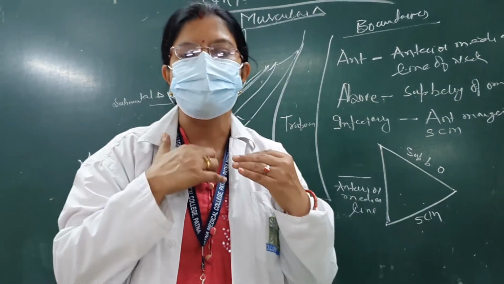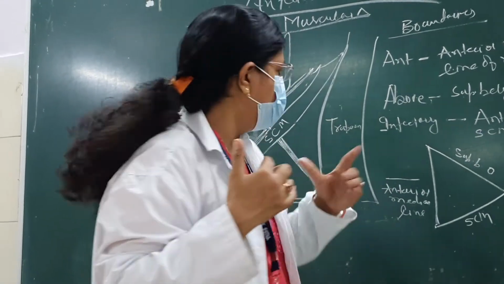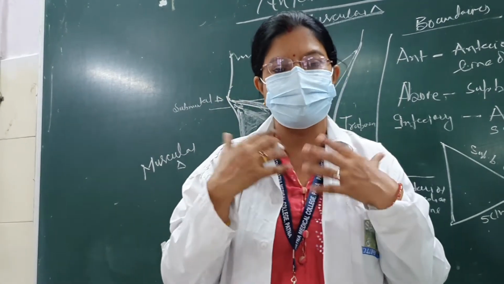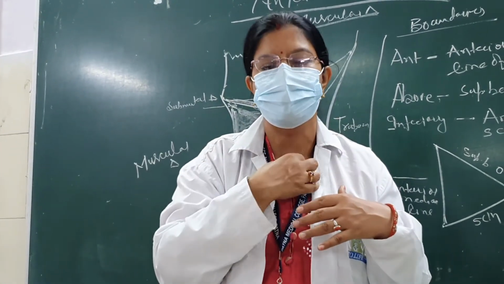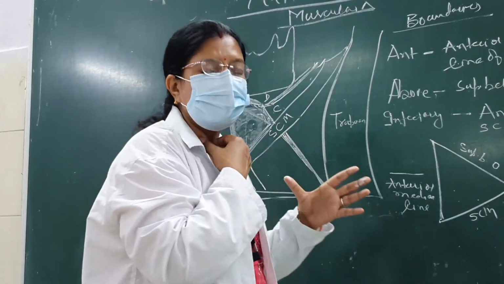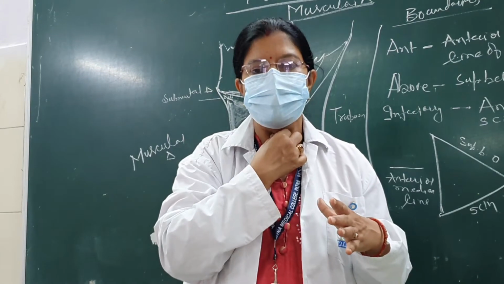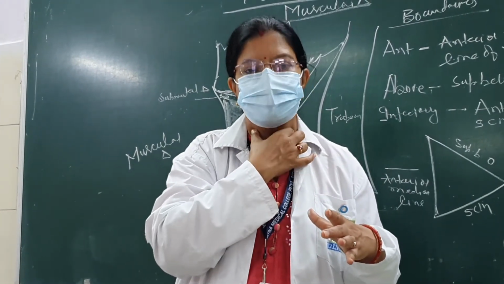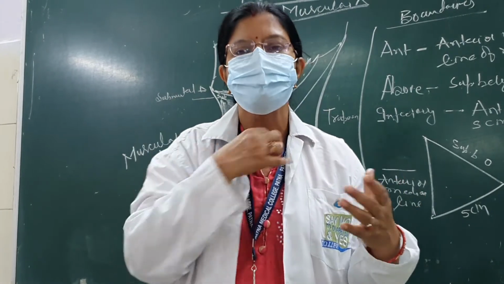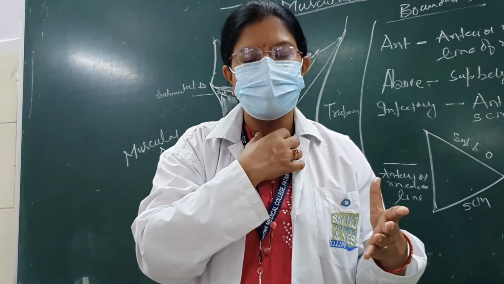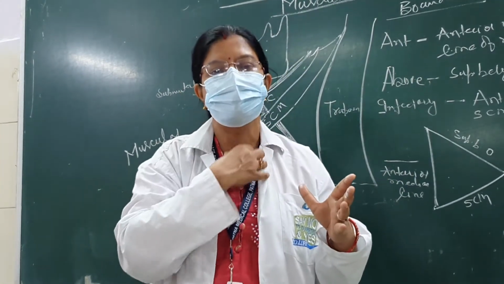There are no important structures like blood vessels and other things here, only muscles will be there. Hyoid will be there. So what type of muscles will be there? Strap muscles. The infrahyoid muscles will be located in this area. And what are the organs? We have the trachea, esophagus. Then thyroid cartilage, thyroid gland. All these structures will be there in this muscular triangle.